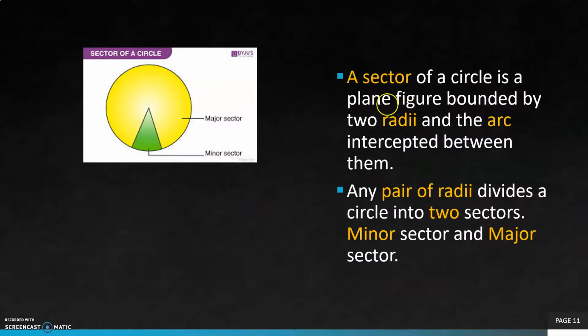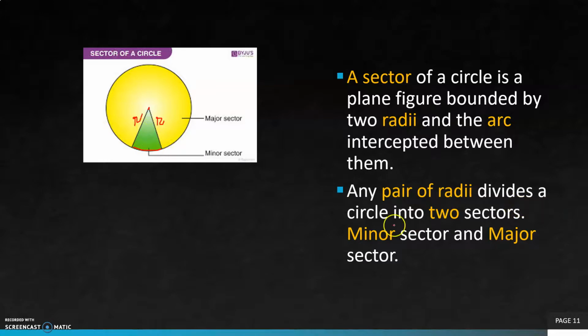A sector of a circle is a plane figure bounded by 2 radii and the arc intercepted between them. Here students, in this figure we can see that this is a radius, this is also a radius, this is the center point, and this is the arc intercepted between these two radii. So this is the sector of the circle.